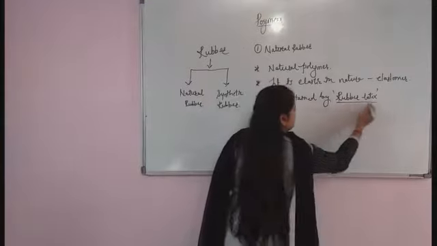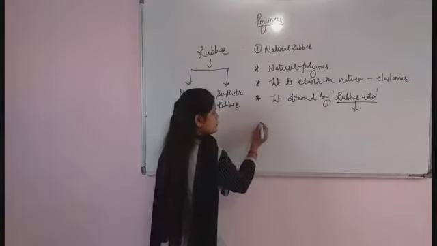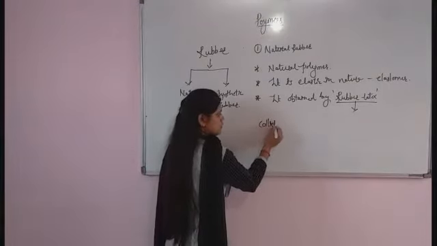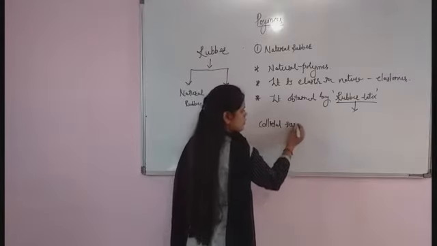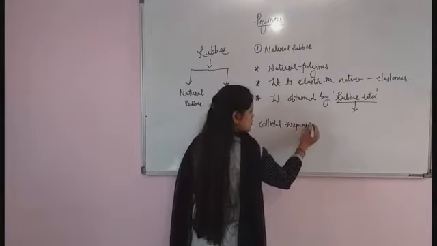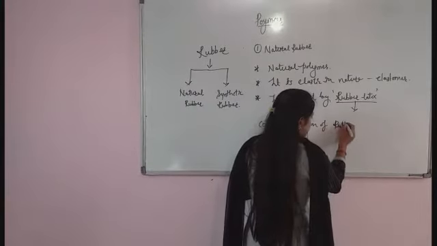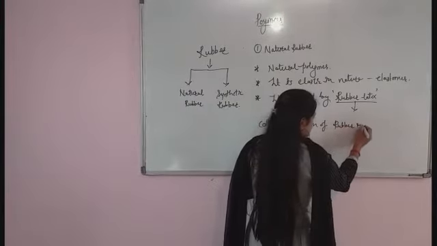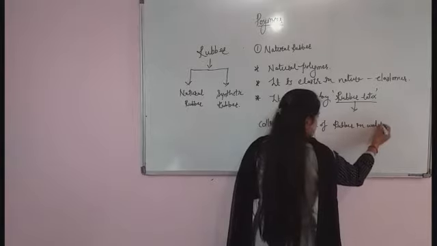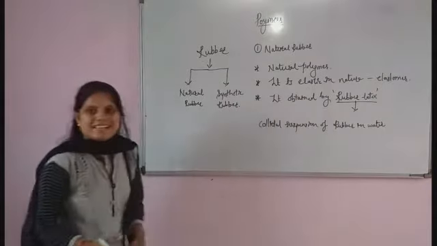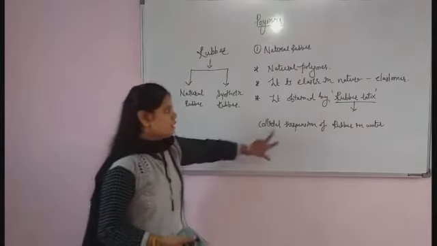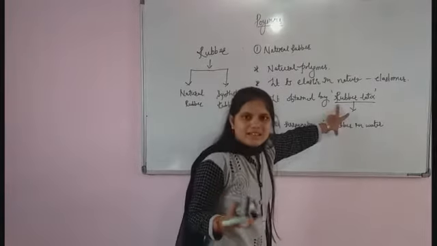What is meant by rubber latex? It is a colloidal suspension of rubber in water. Colloidal suspension of rubber is nothing but rubber latex.